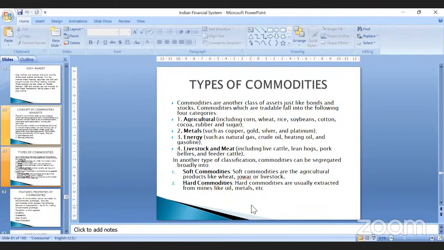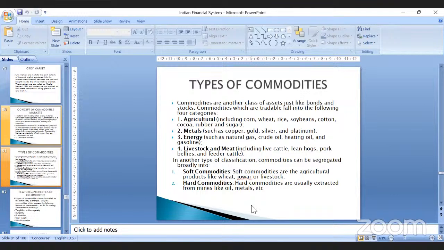When you're talking about agriculture commodities, these are materials which come from an agriculture output, like wheat, rice, soybean, cotton, cocoa, rubber, sugar, right? Any item which is an agriculture-based product or material is categorized as an agriculture commodity. Metal commodities include all the metals like copper, silver, gold, platinum, zinc, aluminium, any kind of material which is extracted from mines.